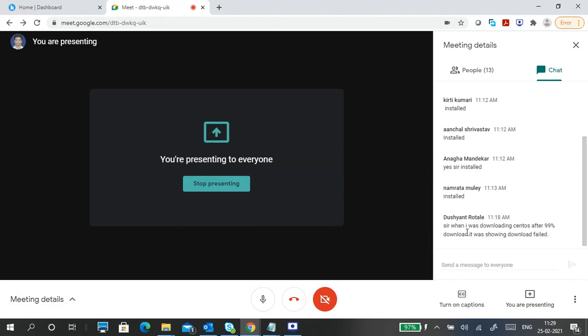Oh no, Dushyant has got a problem. When it was downloading CentOS, after 99% download, it showed a download failure. Dushyant, are you downloading my image from Google Drive, or the CentOS image?